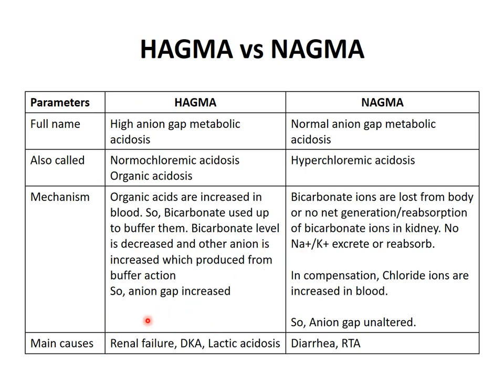Which are the main causes of high anion gap metabolic acidosis? That is renal failure, diabetic ketoacidosis, and lactic acidosis. These are the main causes. The complete list we will see afterwards.